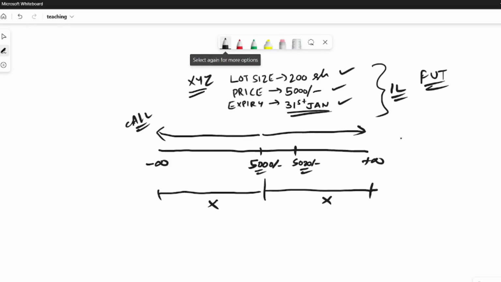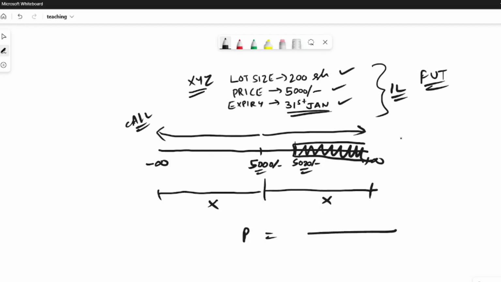So what is the probability of an option buyer to win? In order to win, this is the region for the option buyer to win. So the probability of winning has the numerator as this, which is X minus 20, right? And the denominator is X plus X, that is, X minus 20 divided by 2X.